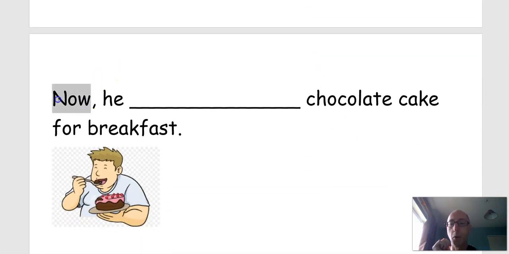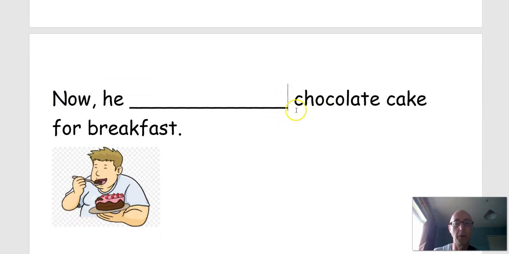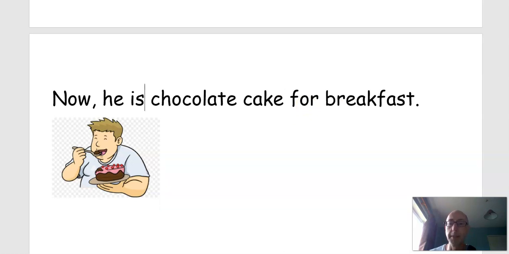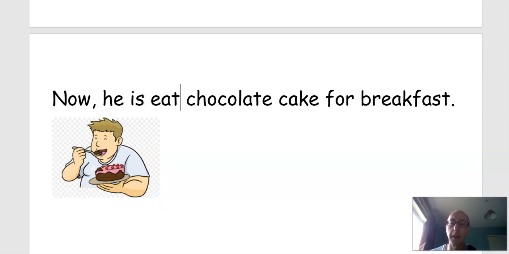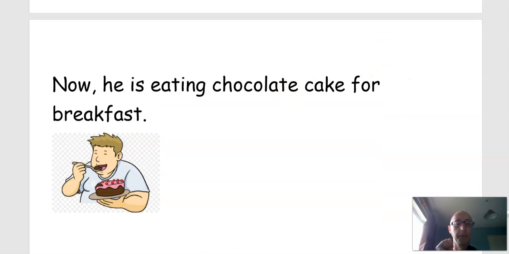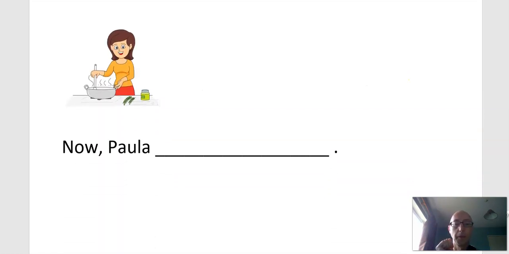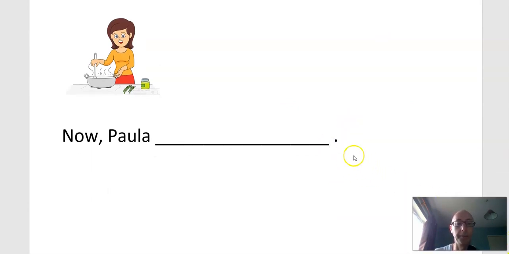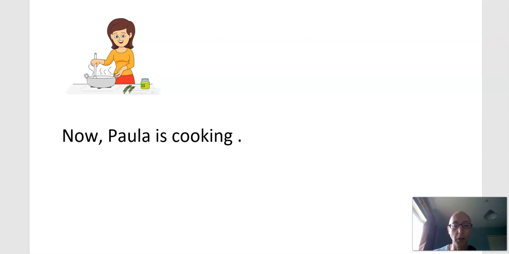Again, we have now. Now tells us we need, what do we need for now? We need an is and we need eating. We need the ing when we talk about now. And Paula. What can we say about Paula? Paula, now, we need the is and we need ing, cooking.